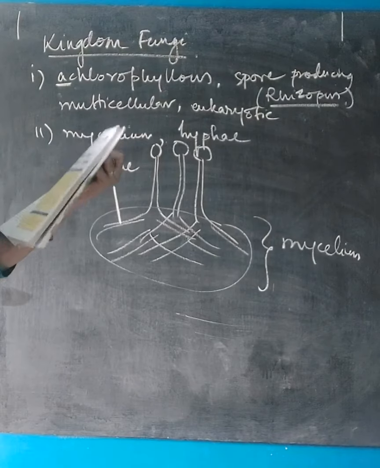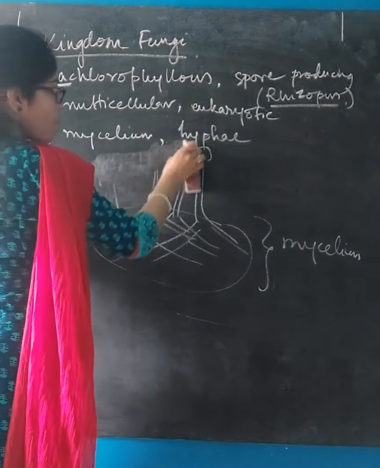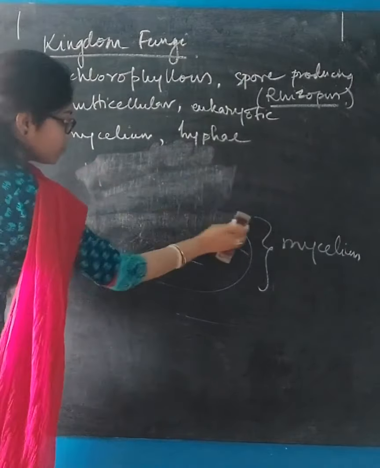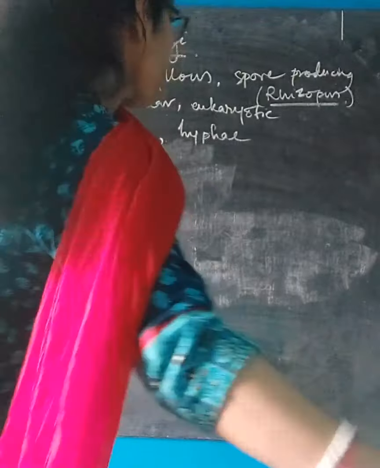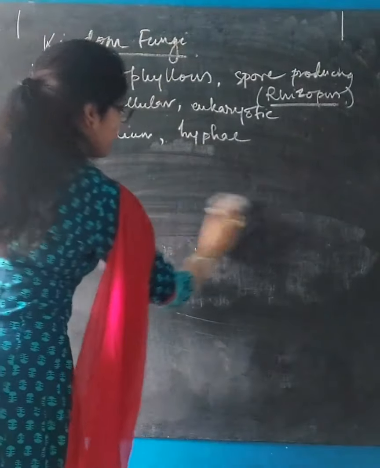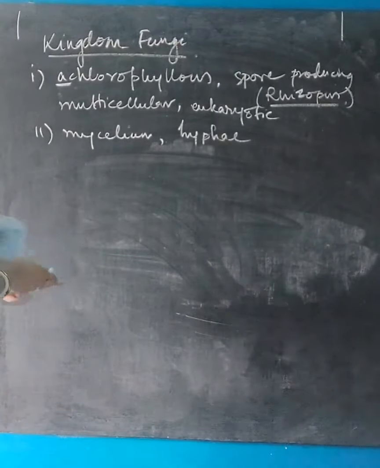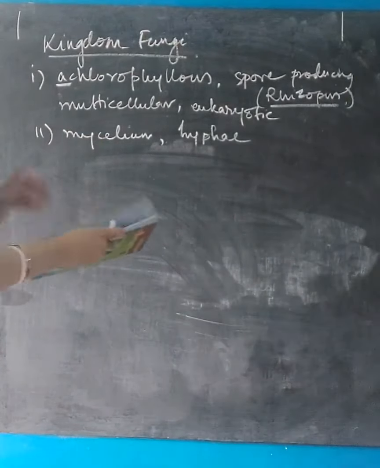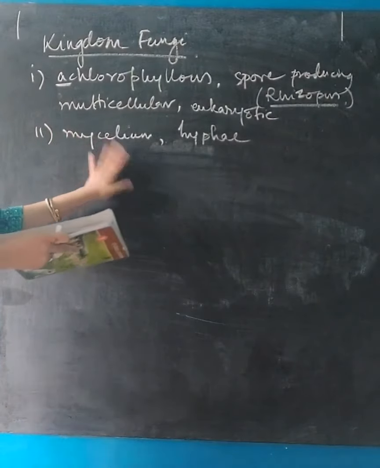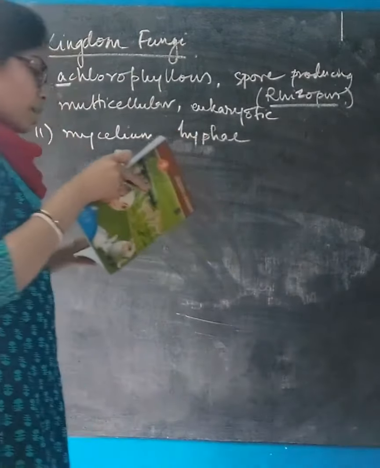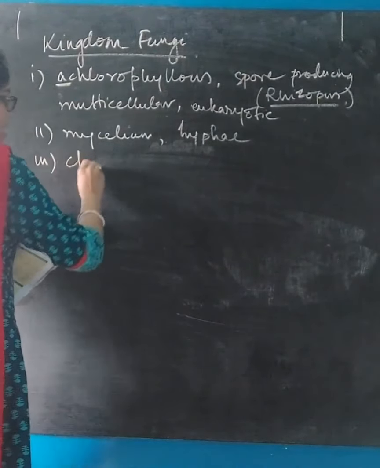Next, cell wall contains chitin. I am rubbing this so that I can write the points. The second point is that the vegetative body is filamentous, known as mycelium, and all the branches of mycelium are known as hyphae. Third point, the cell wall contains chitin.